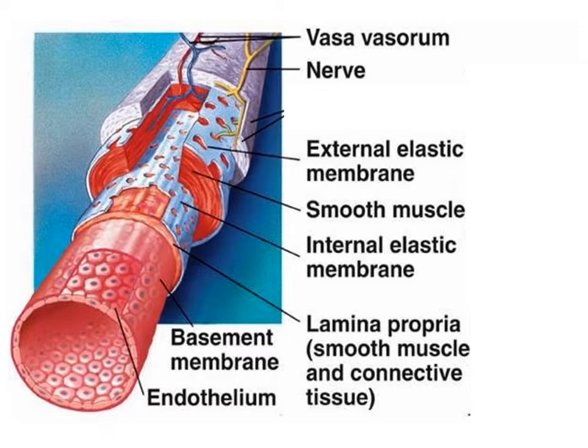There are three clean-cut layers: tunica intima, tunica media, and tunica adventitia, and in between there are the internal and external elastic lamina. So these are the main five layers, and as it is epithelium, it must have some supporting layer, that is basement membrane and lamina propria. So any epithelial layer has got these two supporting systems. One is a basement membrane or basal lamina, and also lamina propria, which is helping that endothelium to change its shape.